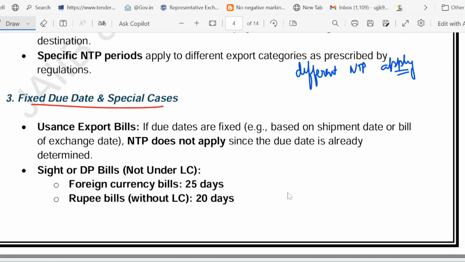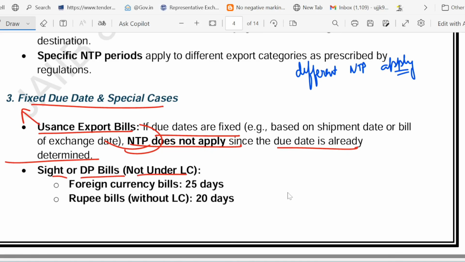If we talk about the usance bill, whenever I say usance bill, it simply means that payment will not be sent immediately. It will be sent on the due date by the importer. In the case of a usance bill, due dates are fixed. In that case, what happens? NTP does not apply because the payment date is already set. Since the due date is already determined, there is no need for NTP.